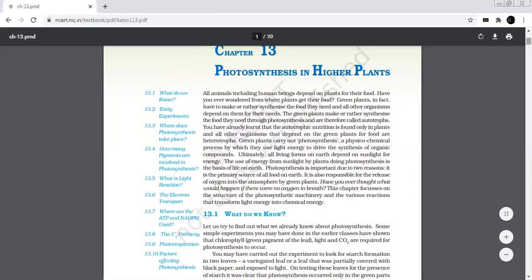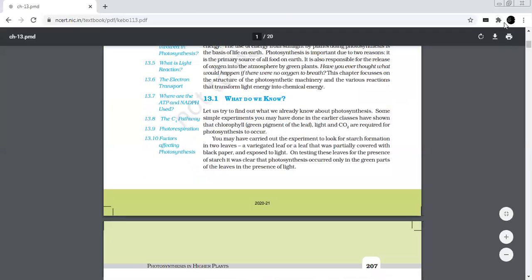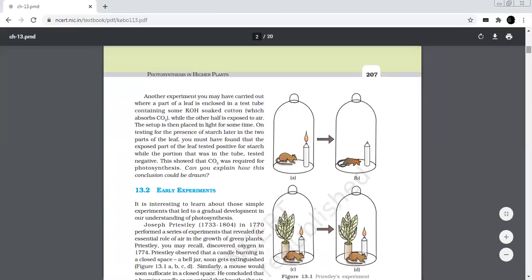Photosynthesis is an important phenomenon due to the following two reasons. It is the primary source of all food on the earth. Second, it is responsible for the release of oxygen into the atmosphere by the green plants. Let us see what the raw materials required for photosynthesis are. Raw material for photosynthesis: it requires light, CO2, etc. in the process of photosynthesis.